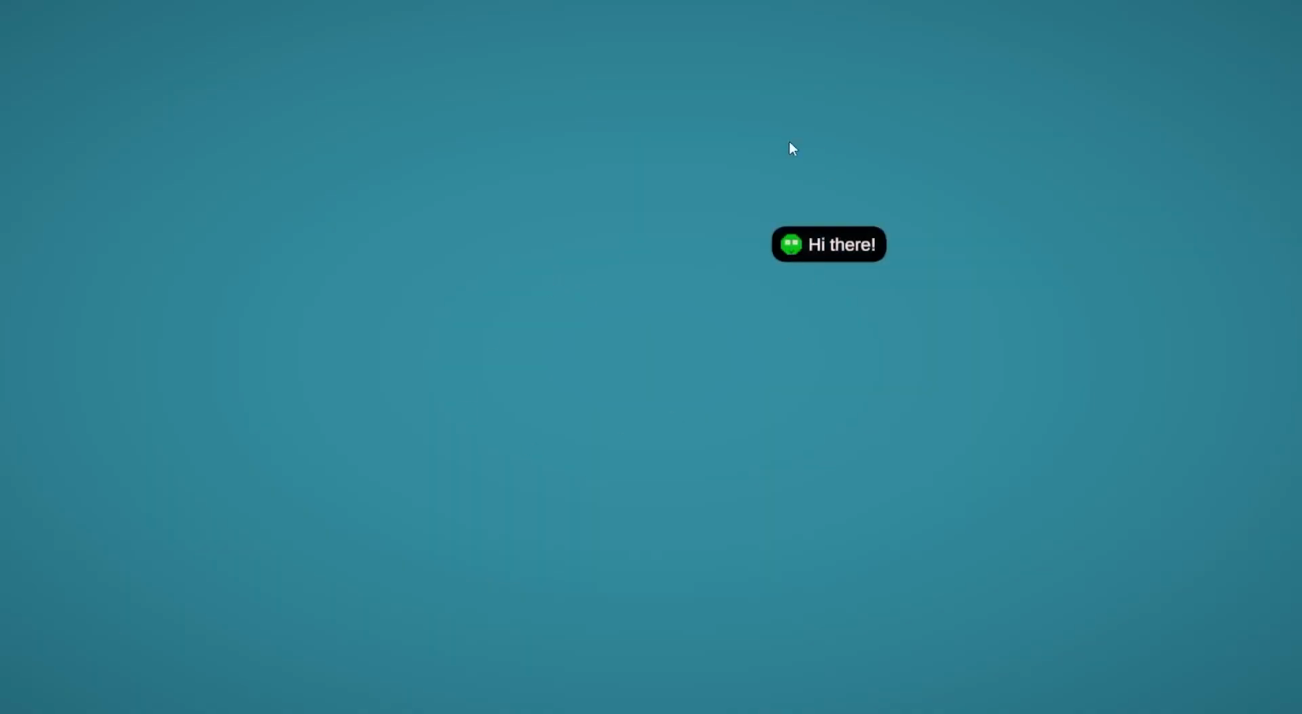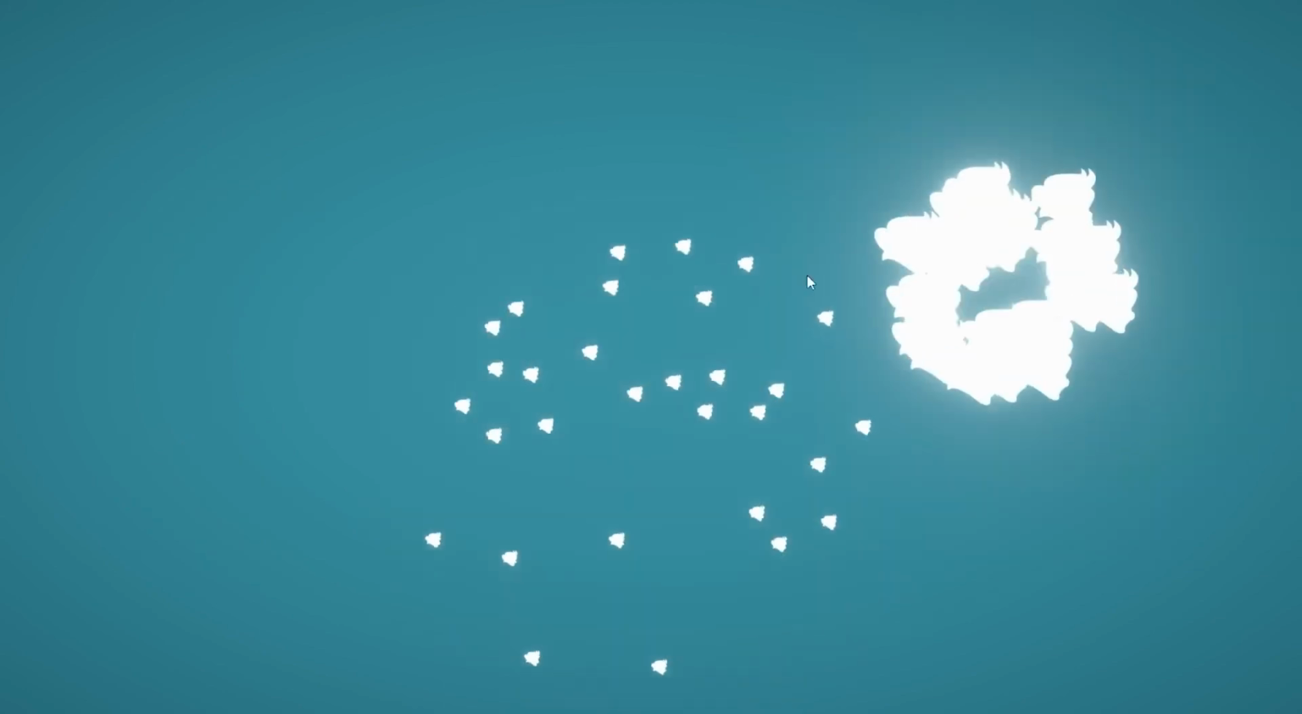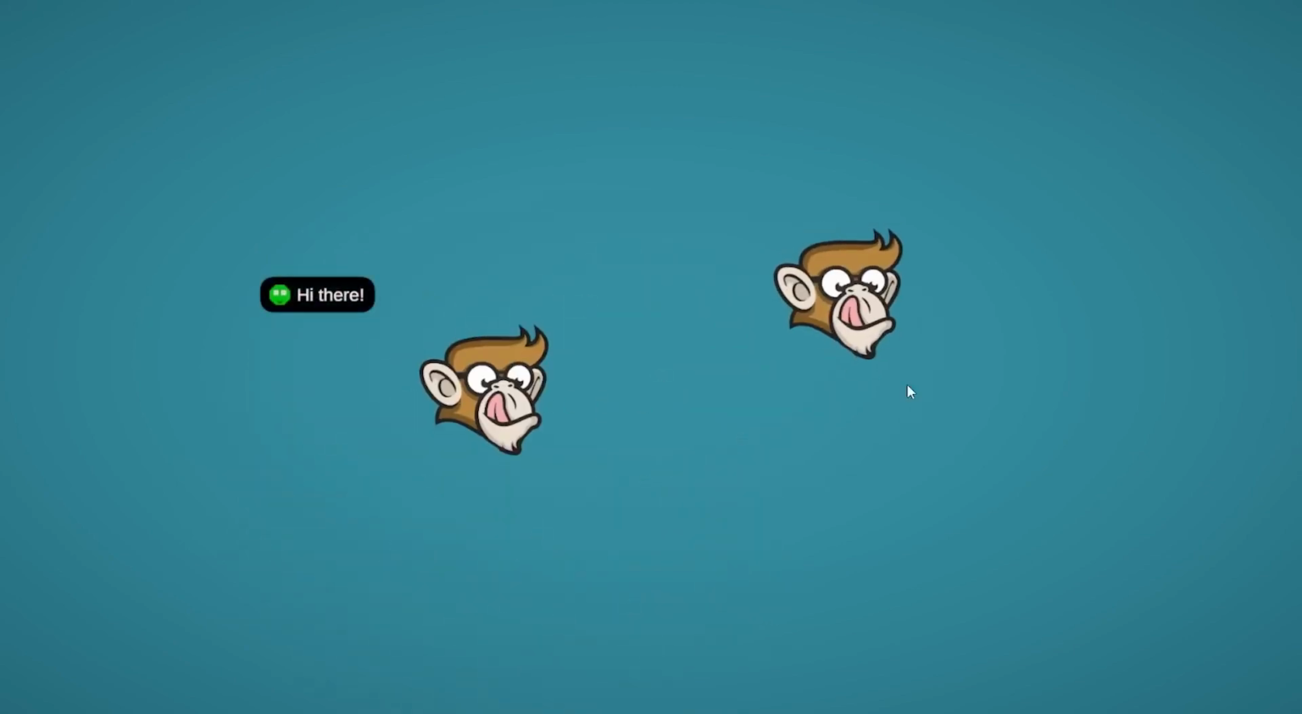So I can click and it spawns a chat bubble. Then I can press a button to change the action. And now if I click, yep, now it spawns a regular sprite. And now press another button. Now I click and yep, now it's spawning some particles. So the same action, clicking, is doing different behavior based on what action I select.